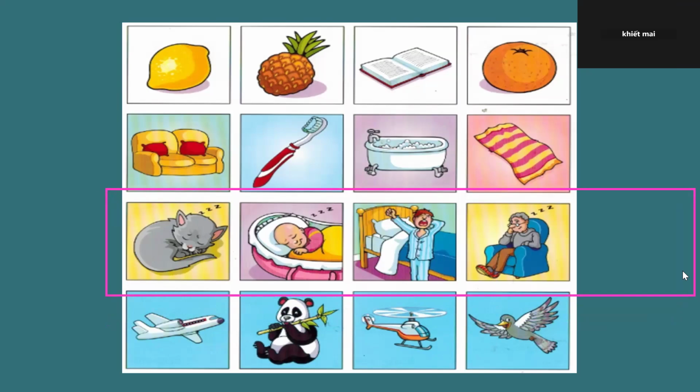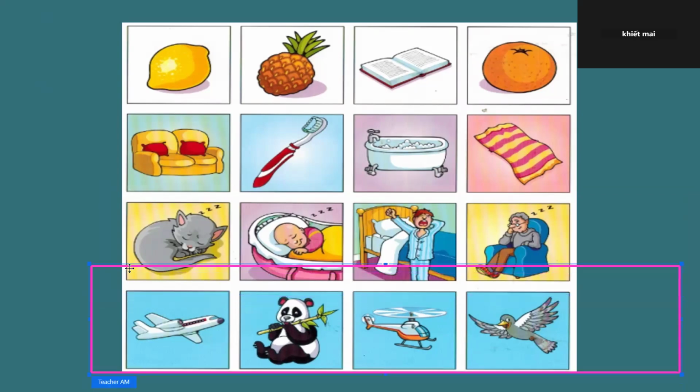And in picture four, the man is sleeping. But picture three is different because he is awake. Right. Okay. Now what about the last picture?